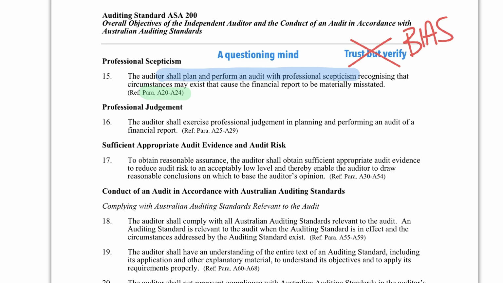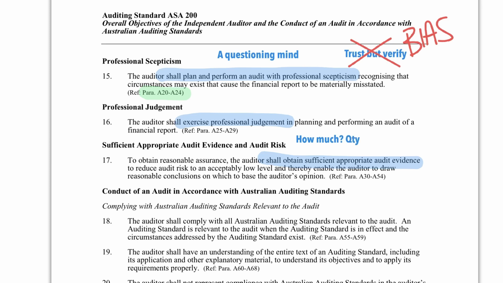Now, the next thing is professional judgment. So we should exercise professional judgment, which is making decisions that are contextual and subjective based on a lot of information, that we must obtain sufficient and appropriate evidence. Now remember, sufficient means how much? All right, the quantity.